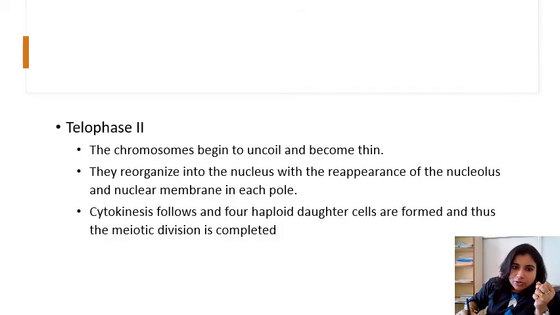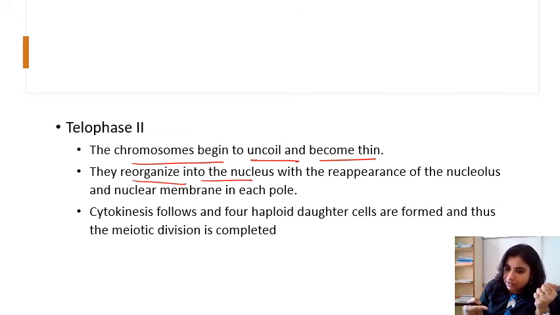Next, telophase 2. The chromosomes begin to uncoil and become thin. They reorganize into the nucleus, and the nuclear envelope reappears. You can say there is reappearance of the nucleolus and nuclear membrane at each pole.